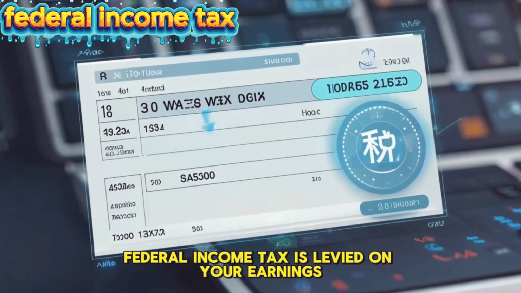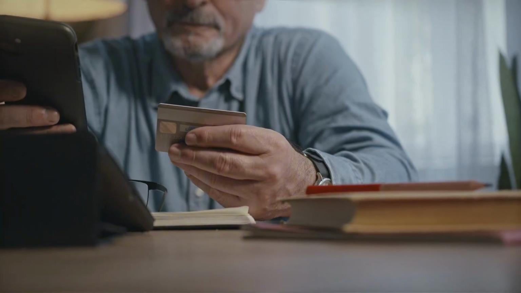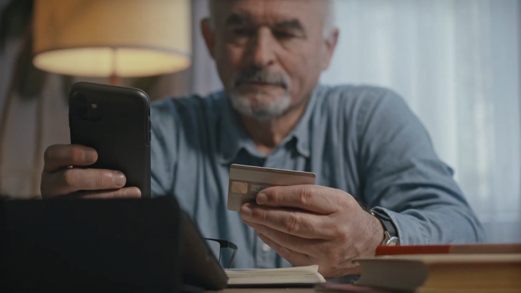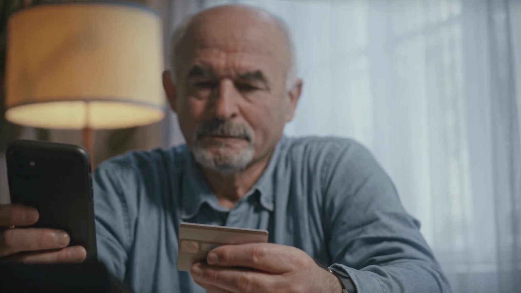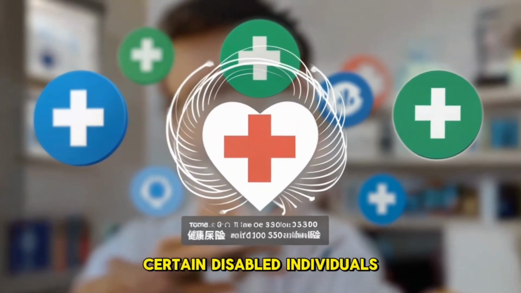Federal income tax is levied on your earnings, funding a wide range of government services. Social Security tax contributes to retirement, disability, and survivor benefits for millions. And Medicare tax helps fund health care for seniors and certain disabled individuals.